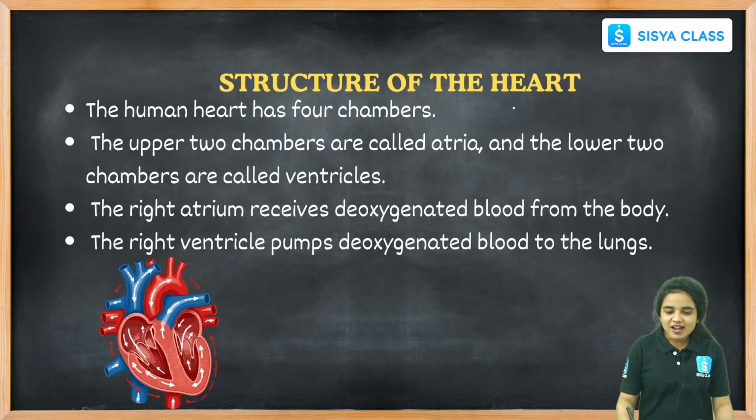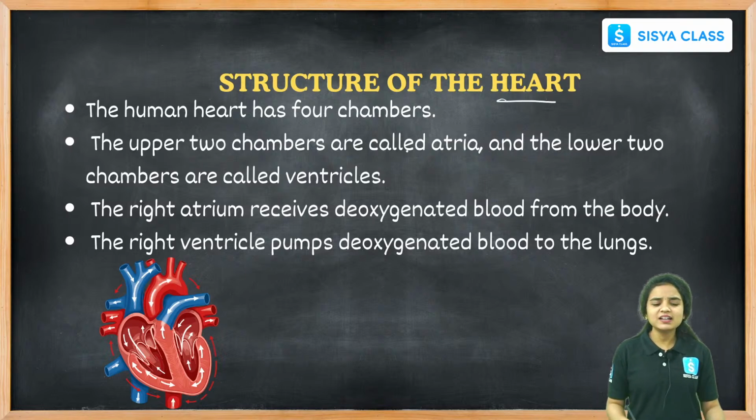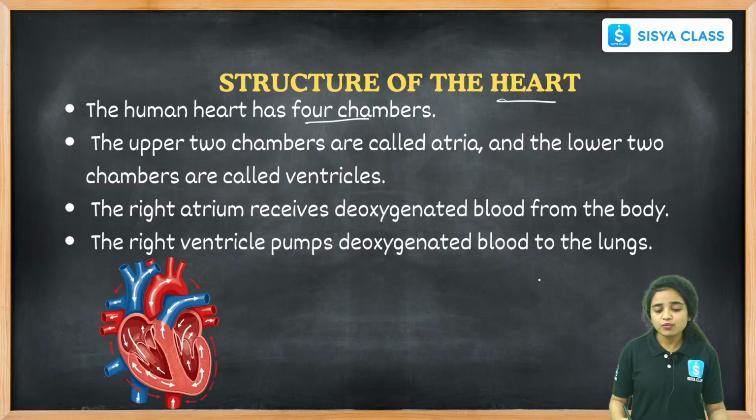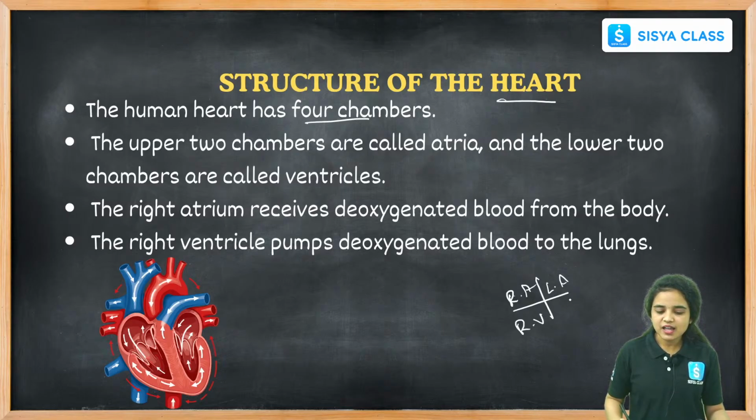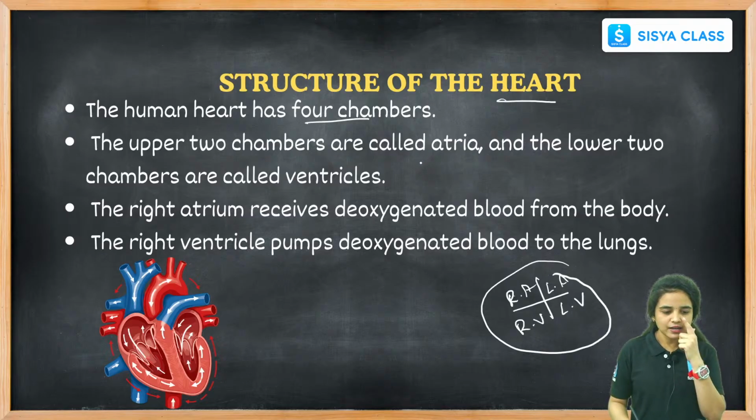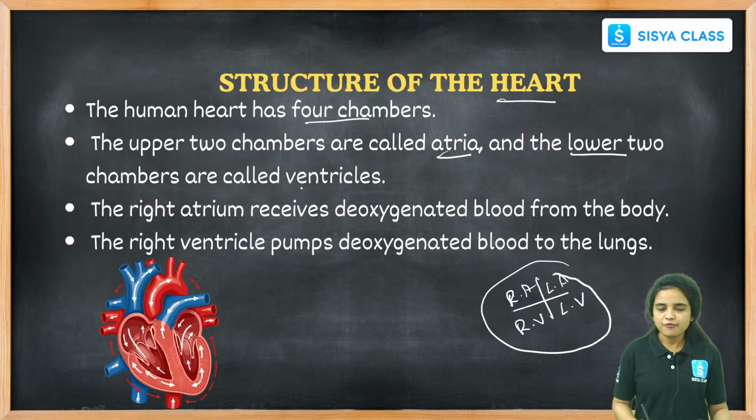And let us see the structure of the heart here. The human heart contains 4 chambers. What are the 4 chambers present in our human heart? There are upper and lower regions, and the 4 chambers are the right atrium, the left atrium, the right ventricle and the left ventricle. The upper 2 chambers are the atria and the lower 2 chambers are the ventricles.